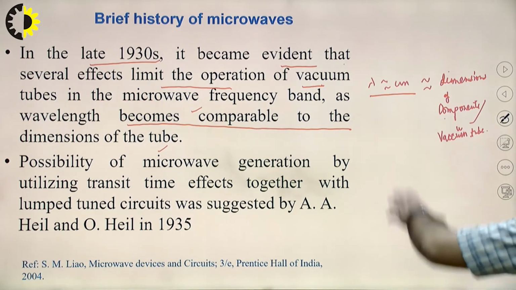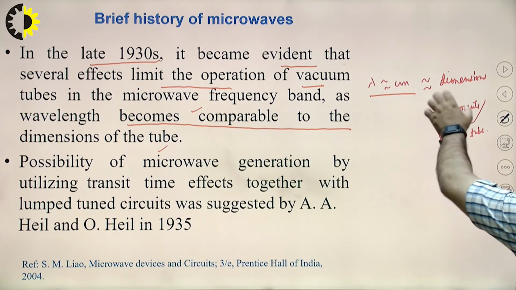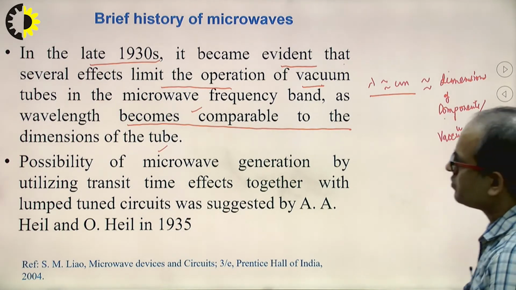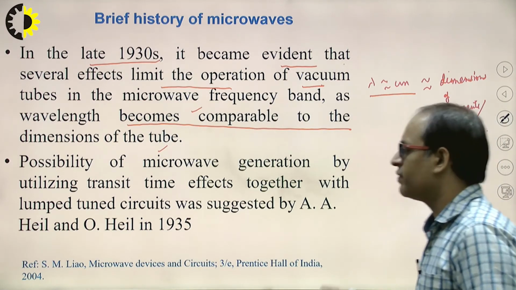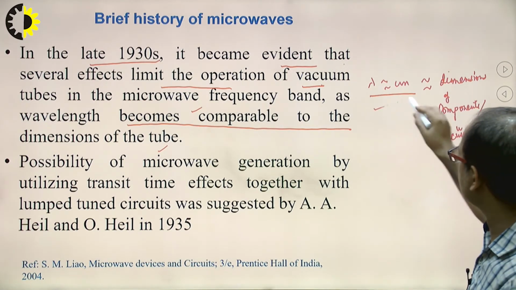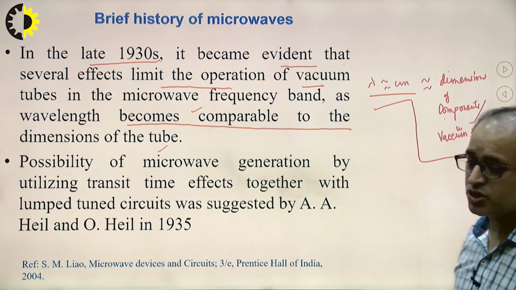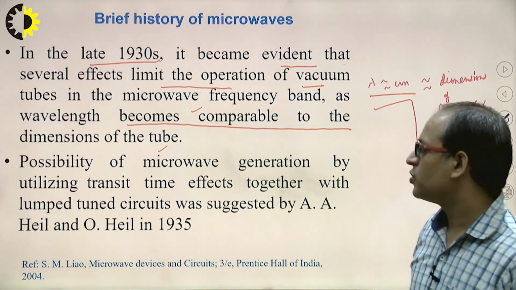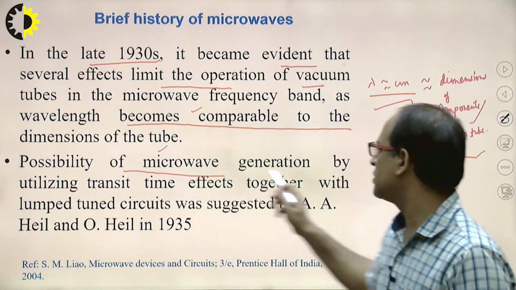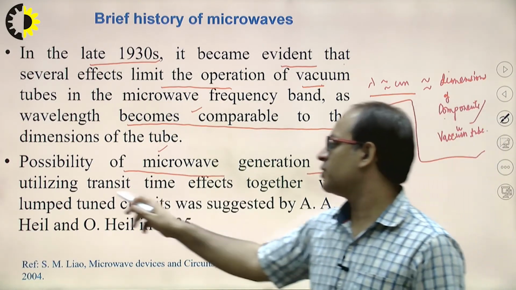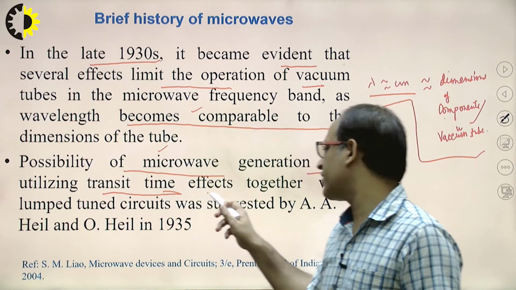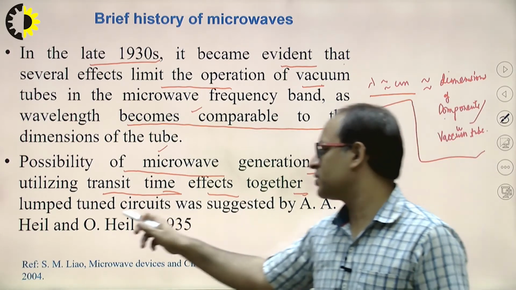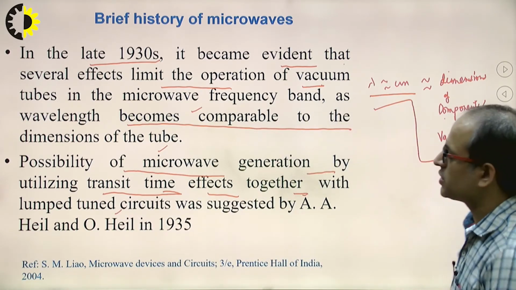So when these dimensions become comparable to the vacuum tubes, that's why we move to this. This is a major challenge for generation of microwave signals. Clear? The possibility of microwave generation is done by utilizing the transit time effect together with the lumped tuned network, which was suggested by the